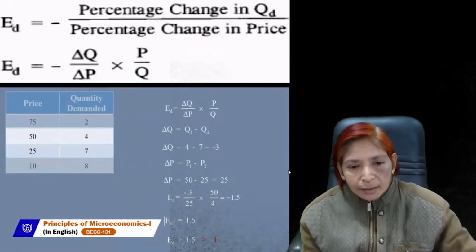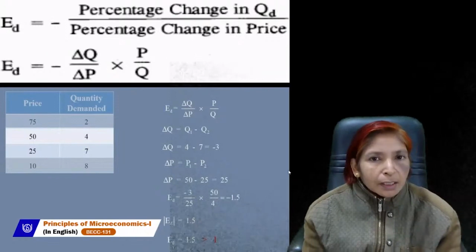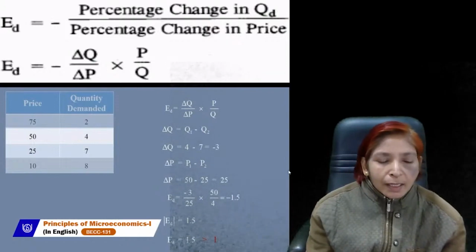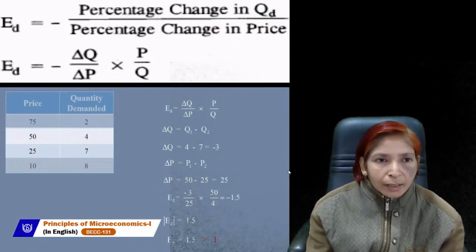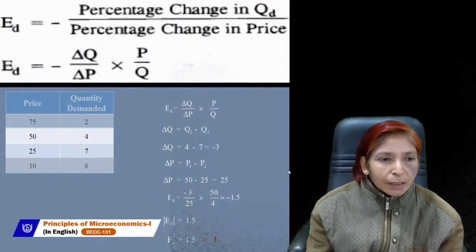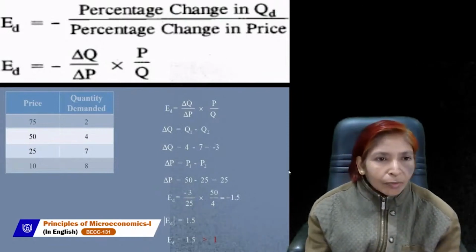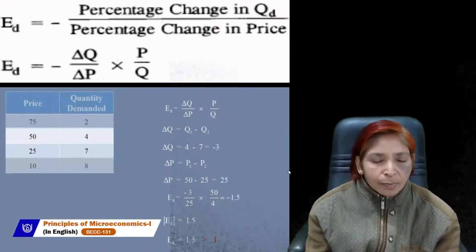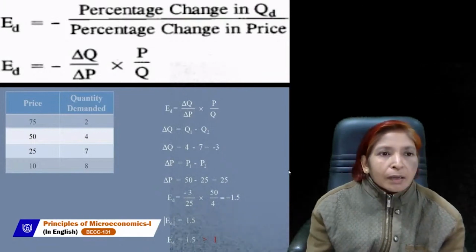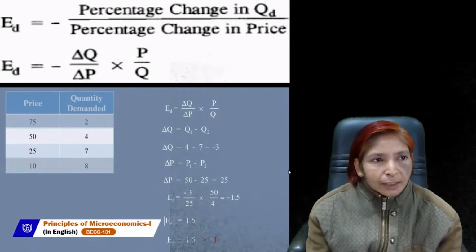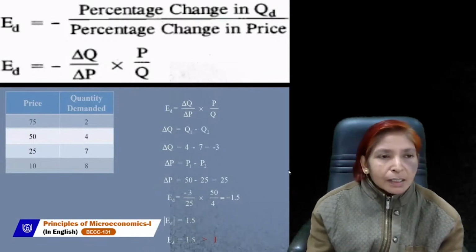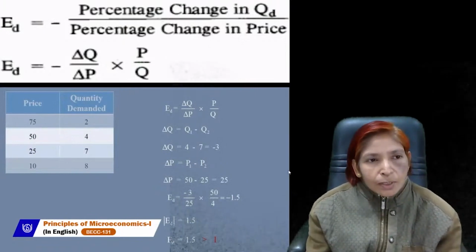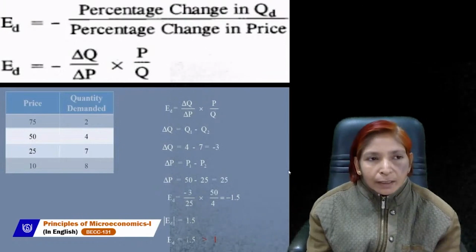Next is the percentage method. The second method is the percentage method, also known as the proportionate method. All these methods are explained by Marshall. Marshall is the great economist who described what is demand, what factors affect demand, the theory of demand, elasticity of demand and supply, and equilibrium price. All these topics are explained by Dr. Marshall. With the help of this percentage or proportionate method, we can write here ED is equal to, with a minus sign. The minus sign denotes that there is an inverse relationship between price and quantity demanded.